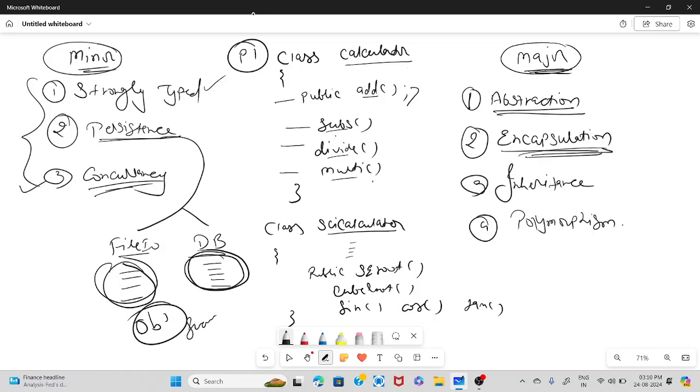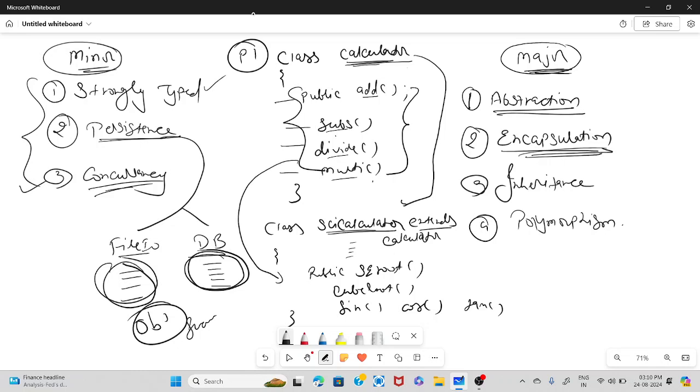But since it is already developed by someone, what I will do is I will take those features from this class to this class. So this syntax is of Java, so I will write extends Calculator. It means that we are inheriting Calculator in ScientificCalculator. It means all these functions which are developed by the Calculator class are also available in the ScientificCalculator class without creating anything. So I will only create the new functionalities. The rest I will get again from Calculator.